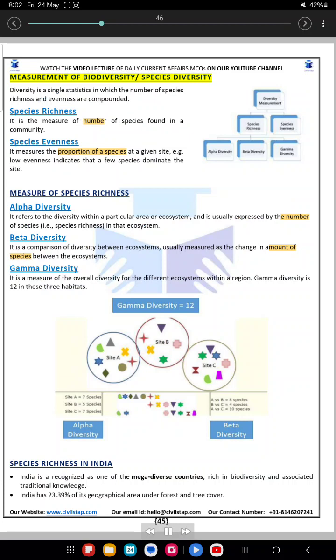Measurement of biodiversity: species diversity. Diversity is a single statistic in which the number of species, richness and evenness are compounded. Species richness is the measure of number of species found in a community. Species evenness measures the proportion of a species at a given site, e.g. low evenness indicates that a few species dominate the site.